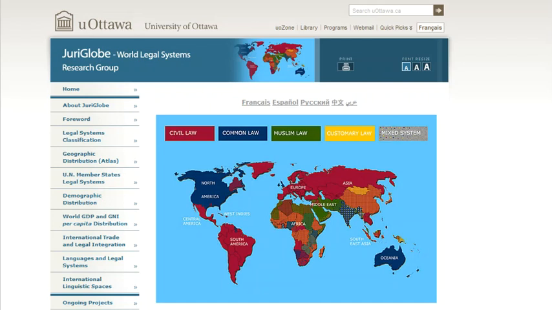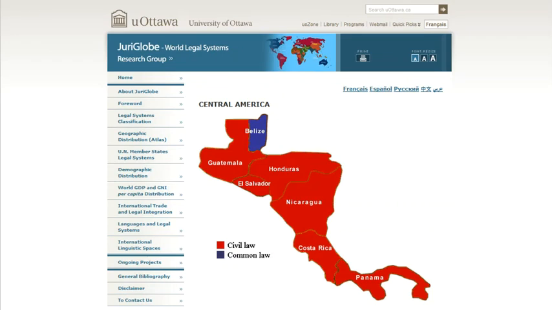One fun source for finding out what type of legal system a particular country has is JuriGlobe from the University of Ottawa. JuriGlobe provides general information relating to the different legal systems in the world, including the official language of each country. I'm going to select the English language version of JuriGlobe. And let's look at the countries of Central America. Most have civil law systems, but you'll see that Belize, which is an English-speaking country, has a common law system like the US and the UK.